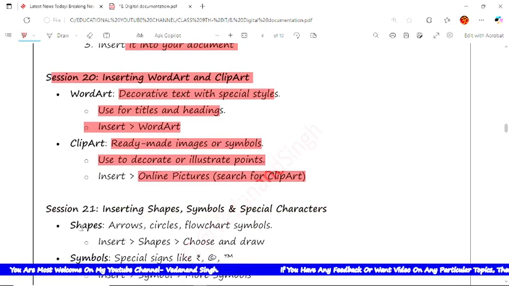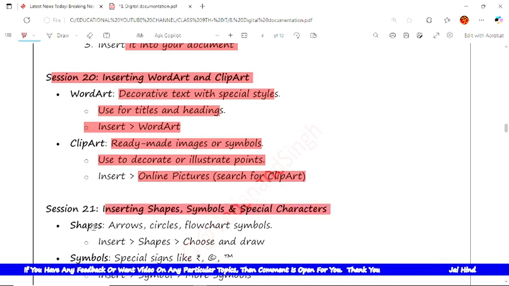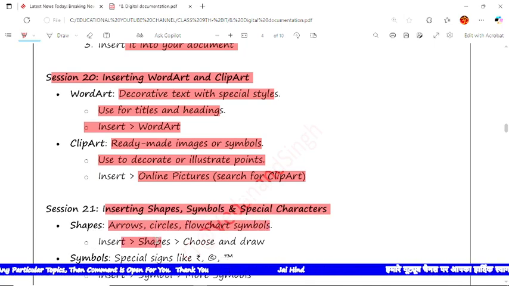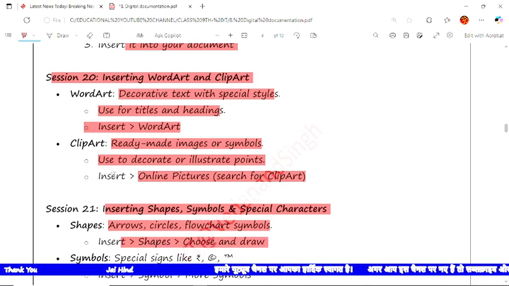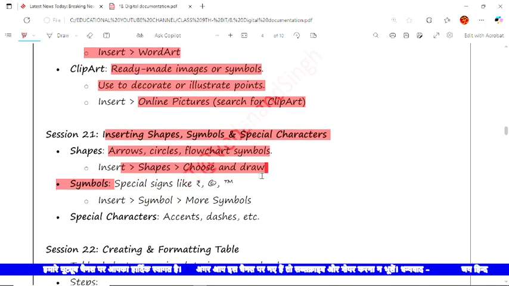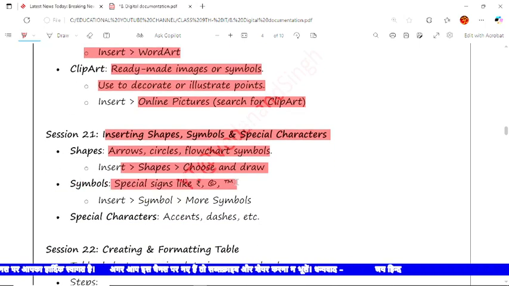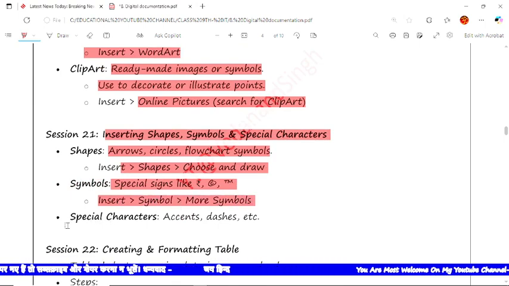Now in session number 21, inserting shapes, symbols, and special characters. The shapes here are arrows, circles, flowchart symbols, etc. Insert shapes and choose how to draw. It will be from the MS Word pages. You can insert symbols, special symbols like this one, rupees, TM, etc. More symbol options will be available here, and special characters like dash, etc.